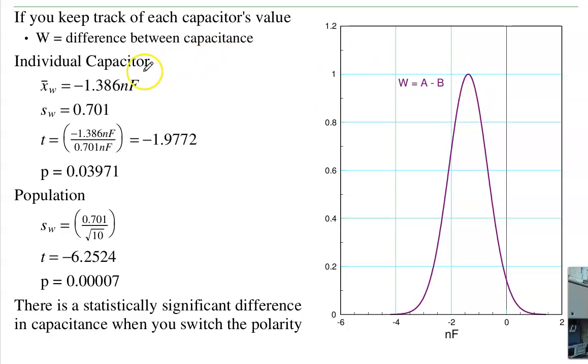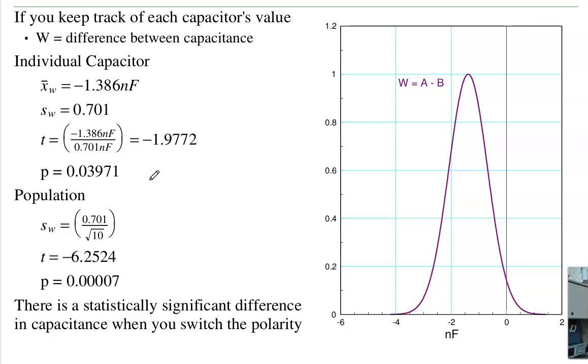If I look at the difference in the two, then it's got a mean of minus 1.38, standard deviation 0.7, t-score 1.97, meaning a 3.9% chance for an individual. 97% of the time, incorrect polarity has a higher capacitance than correct. For the population, it's 99.993% of the time that incorrect has a higher capacitance than correct. So this kind of says that for the electrolytic capacitors I'm using, polarity does matter.